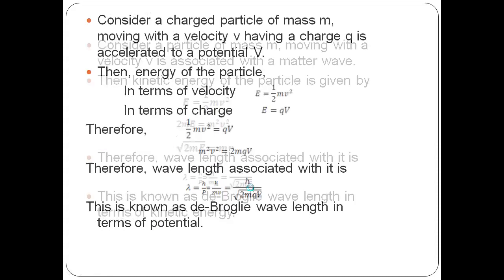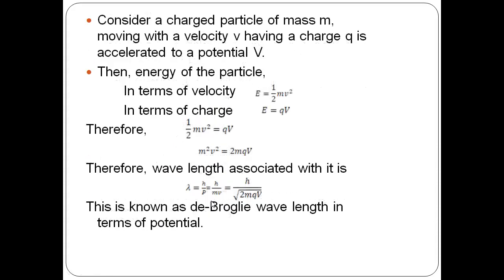Then, de Broglie wavelength in terms of potential. How to derive it? For that, consider a charged particle which has mass m, moving with a velocity v, having charge q. These are the terms which are required for the charged particle, that is, its mass m, velocity v, and its charge q. Now we can give the energy of the particle in terms of velocity and also in terms of charge.